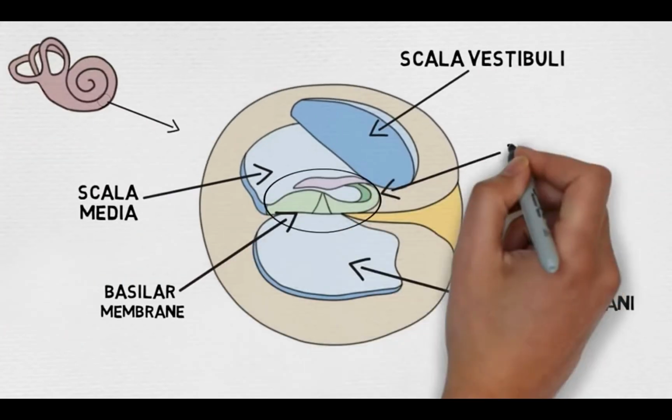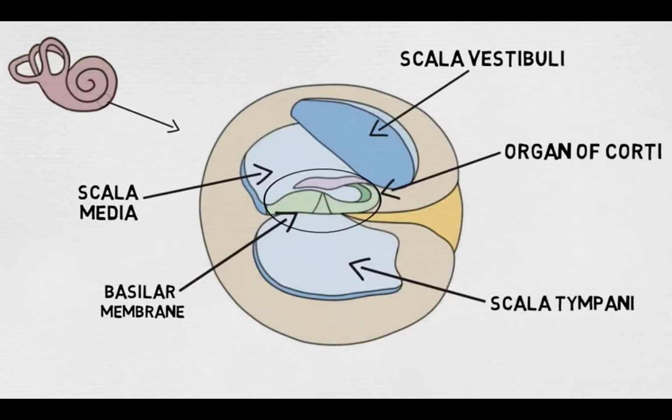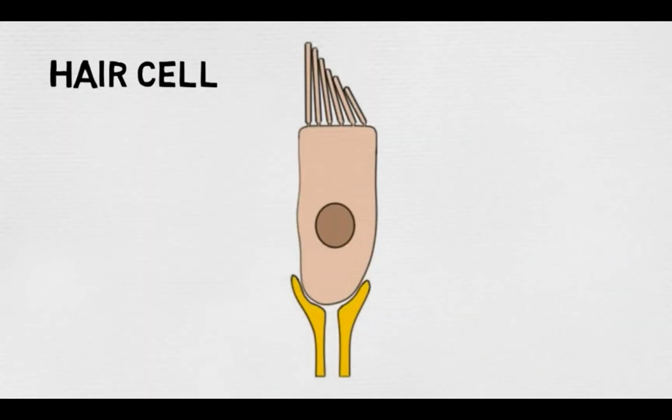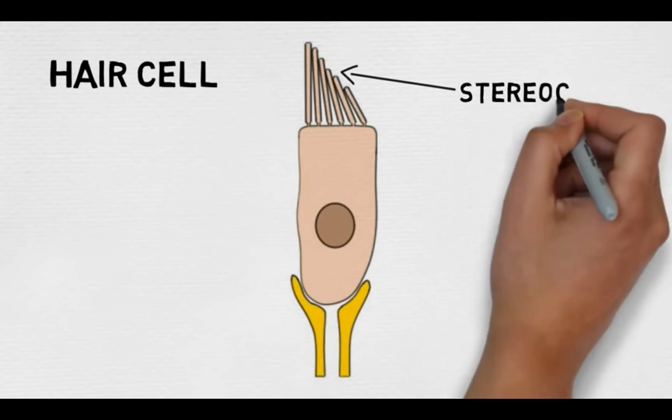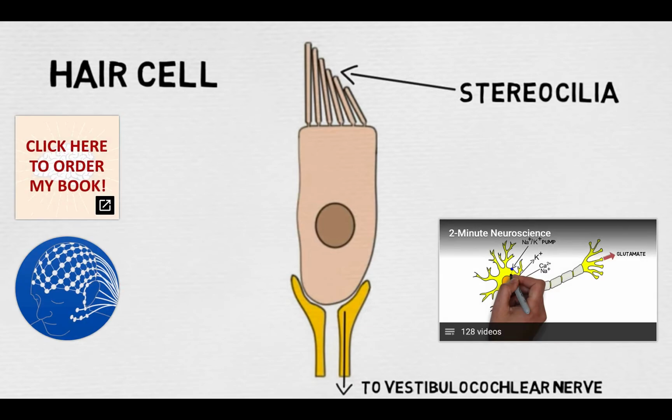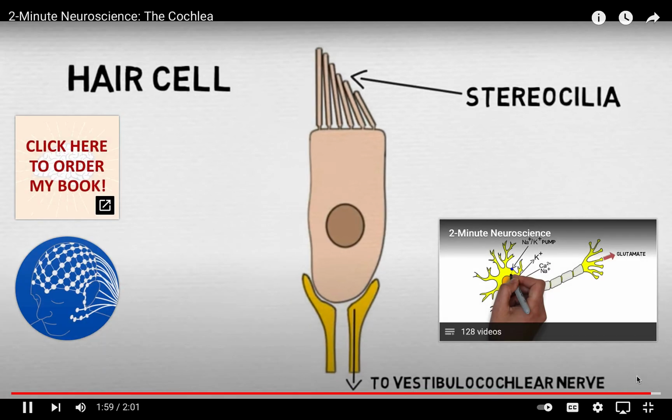The translation of the movement of the basilar membrane into electrical impulses occurs in the organ of Corti, which is the receptor organ of the ear. It sits atop the basilar membrane and contains receptor cells known as hair cells. Hair cells are so named because protruding from the top of each cell is a collection of small hairs called stereocilia. When the basilar membrane vibrates, this causes movement of the hair cells and their stereocilia. Movement of the stereocilia opens ion channels and causes the release of neurotransmitters to propagate the auditory signal to the vestibulocochlear nerve, which will carry the information regarding the auditory stimulus to the brain to be analyzed and perceived.